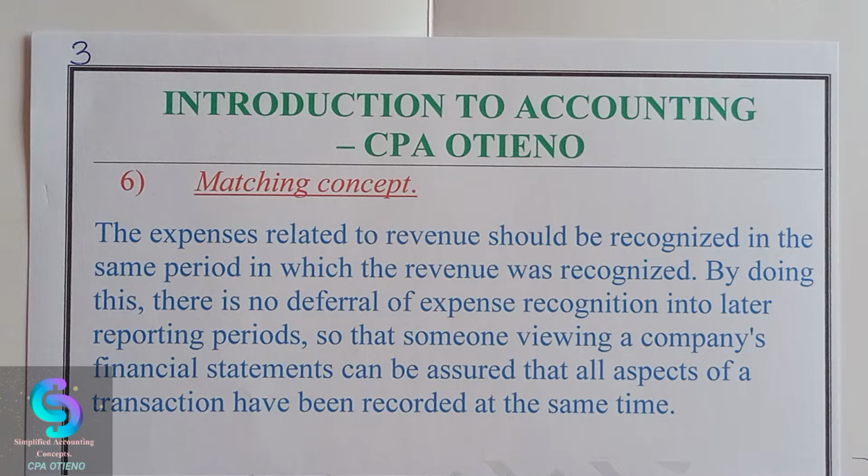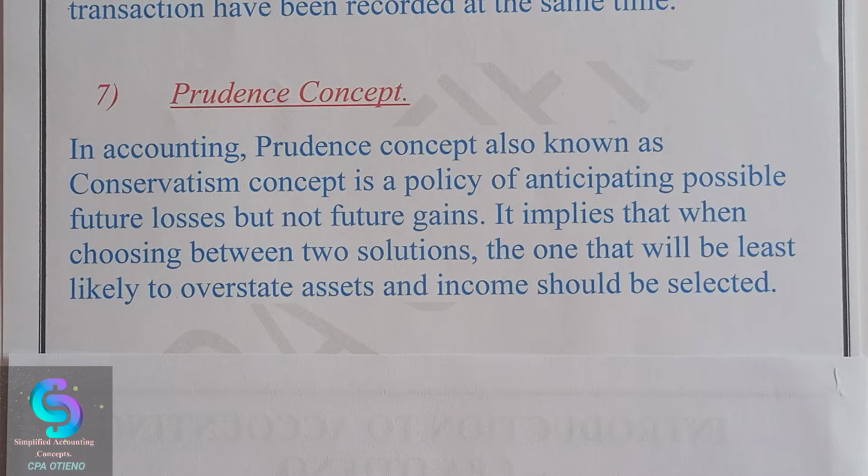So for you to be able to abide by the concept of matching, you have to bring them to a particular period. And the accrual concept will allow you to bring back the sales revenue that you expect to receive in the following period, to bring them back to this financial period. So the matching concept states that the expenses related to revenue should be recognized in the same period in which the revenue was recognized. The next concept that we need to talk about here is the Prudence Concept.